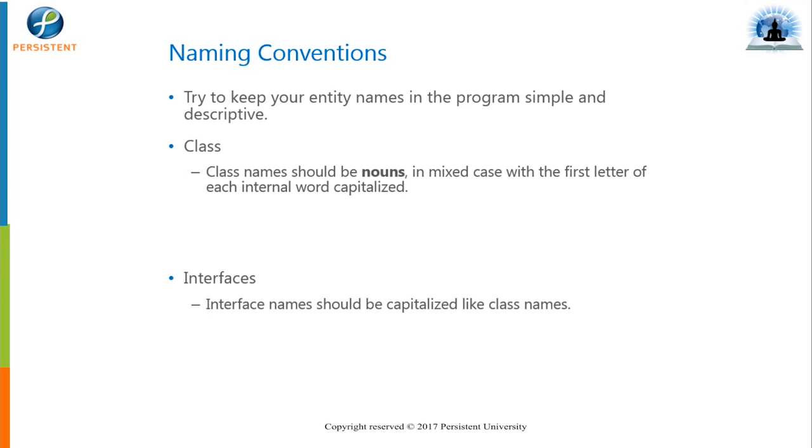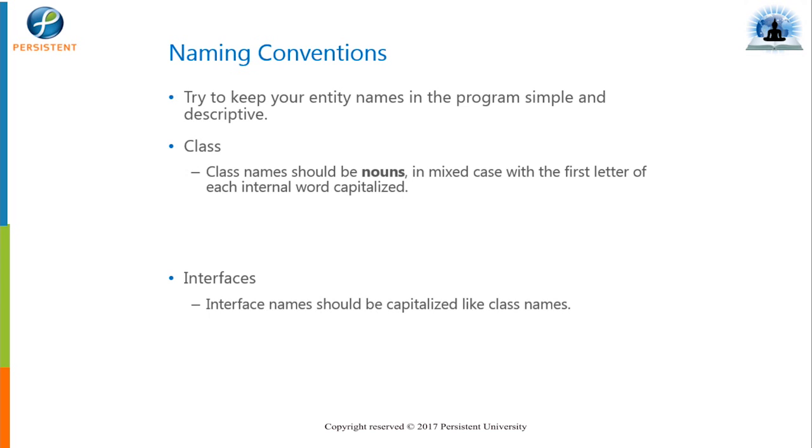Class is a keyword, but the name we provide for the class should have the first letter of each word in capitals. As we have written HelloWorld, H is in capitals and W is in capitals. As far as possible the class name should be a noun, not a verb like run or walk.